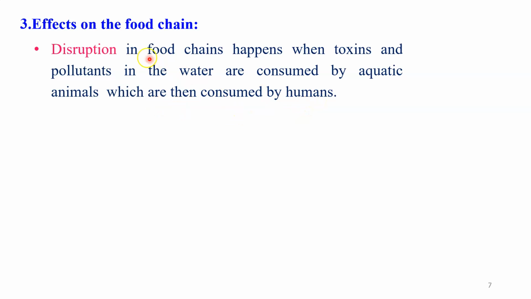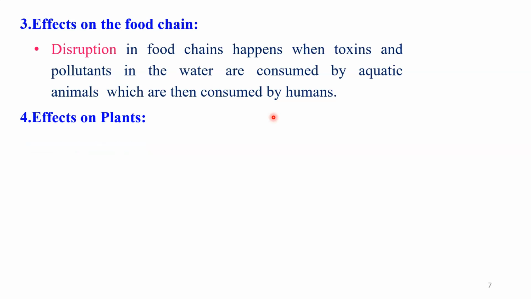It means when the water is polluted, not only is that ecosystem disturbed, but the food chain of that particular ecosystem is disturbed, and when human beings consume these aquatic animals, maybe fish or any other, that time it also indirectly affects human health, as we observe here.